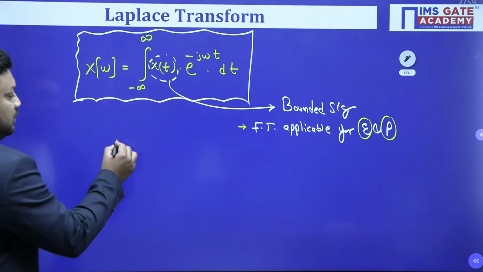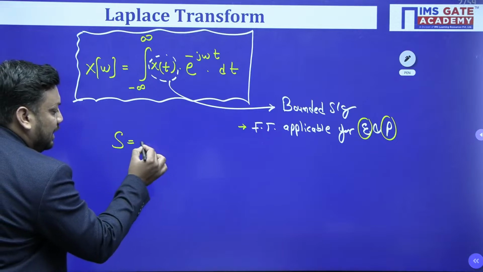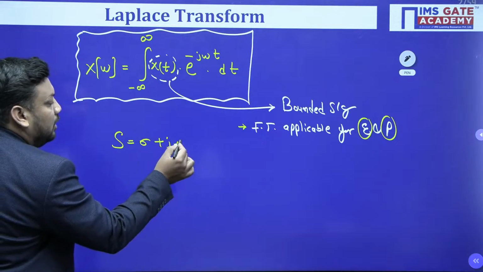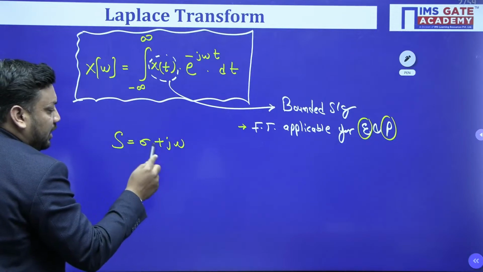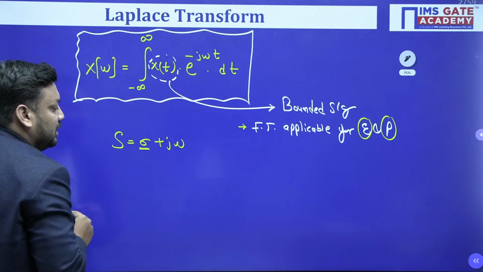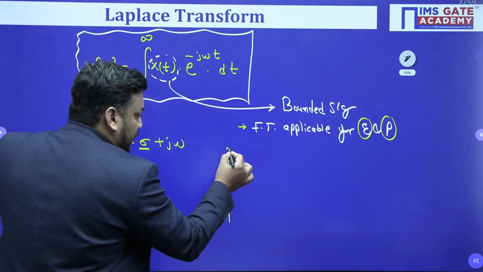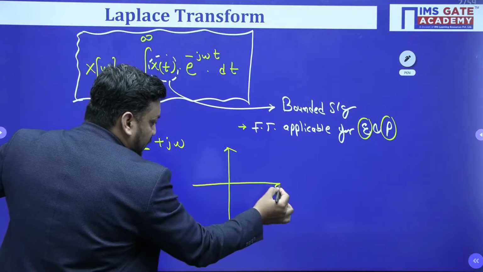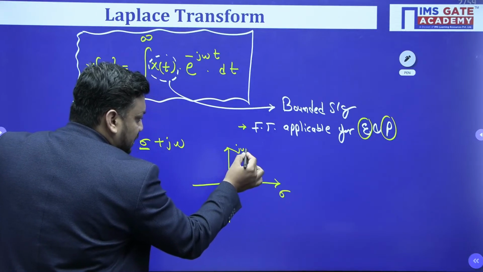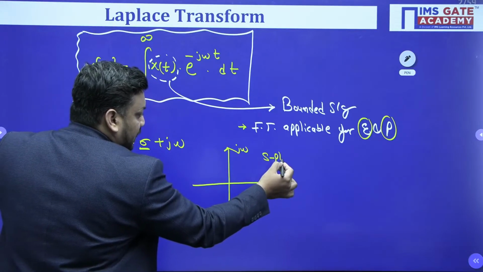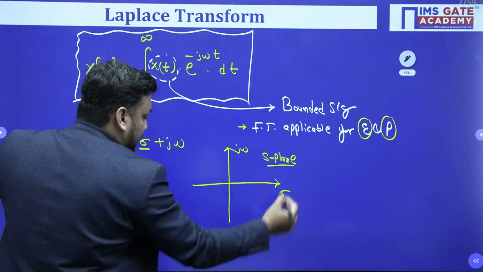Here in the Laplace transform, we are replacing s with sigma plus j omega. In the Fourier transform we have only j omega. Here I am introducing one more variable, that is sigma. So s equals sigma plus j omega. If I make a plane, then sigma will be my real axis and j omega is my imaginary axis, and this is nothing but my s plane.